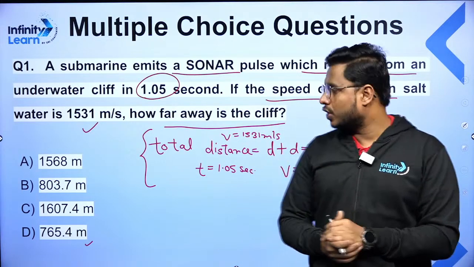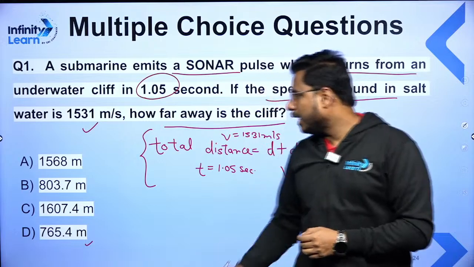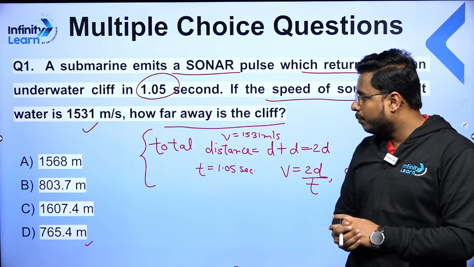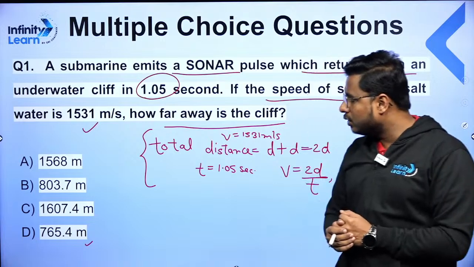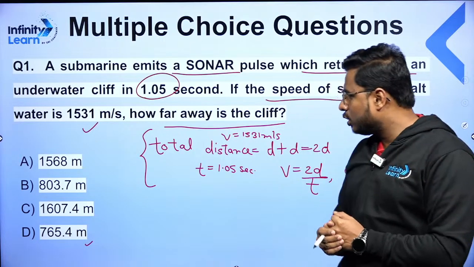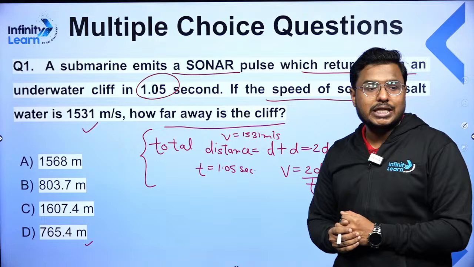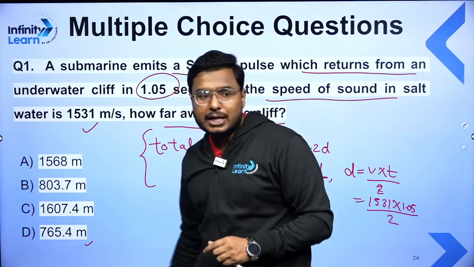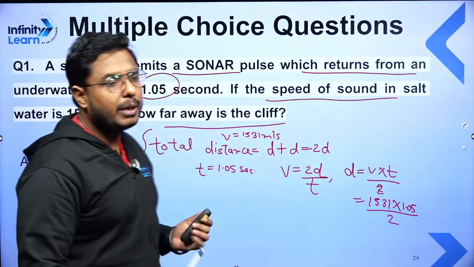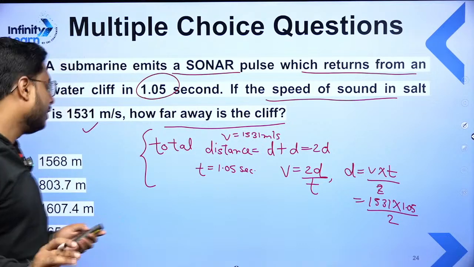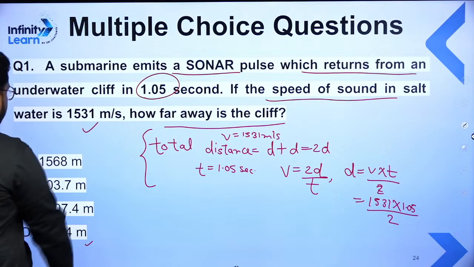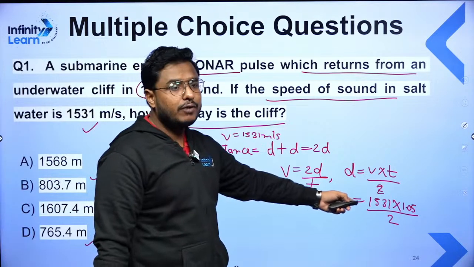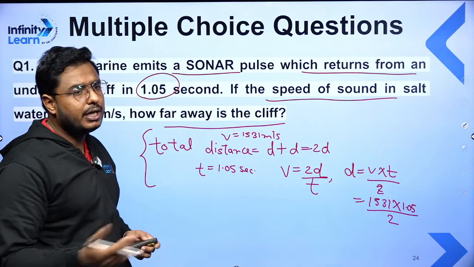Very simple calculation. What will be the right answer? Option A, 1568 meter. Option B, 803.7 meter. Option C, 1607.4 meter, or is it D, 765.4 meter? I'm leaving it up to you. Quickly calculate it and tell me the answer. Moving to the next question, but everyone quickly solve it. Okay, let me tell you, the answer will be B, 803.7 meter. The simple calculation is that you need to multiply 1531 with 1.05 second and divide it by 2.